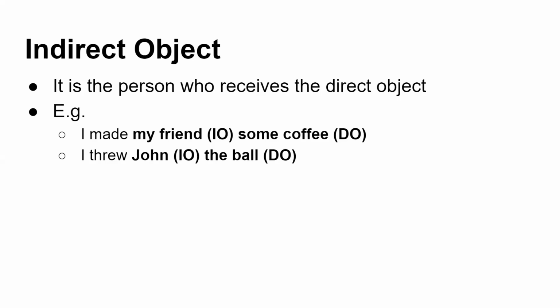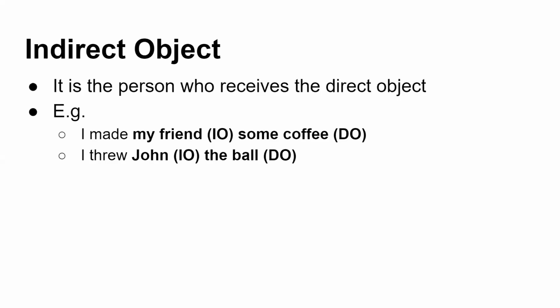Now there is a confusion. I can write in the reverse manner also. But if you consider the action verb, to understand easily what is a direct object, you have to just identify the objects over here. So you can say that my friend is also an object and some coffee is also an object. So if I remove my friend from here, I made some coffee, it makes some sense. So that is why it is called a direct object.